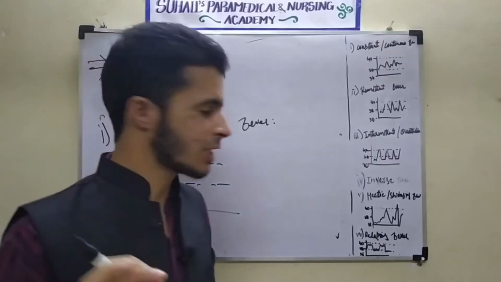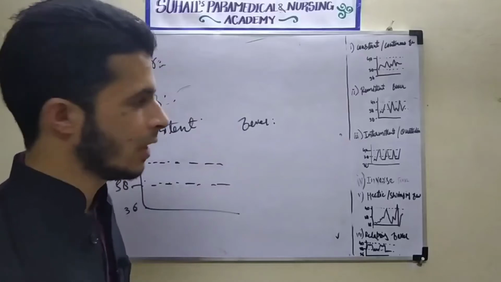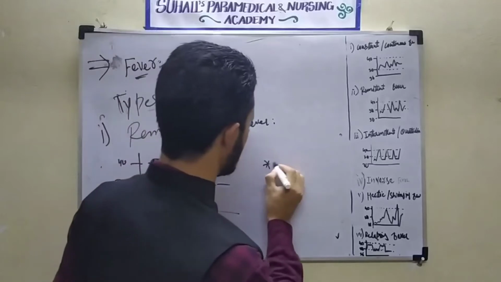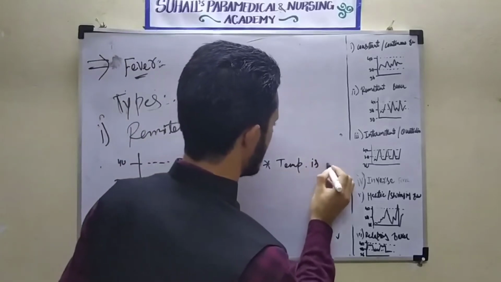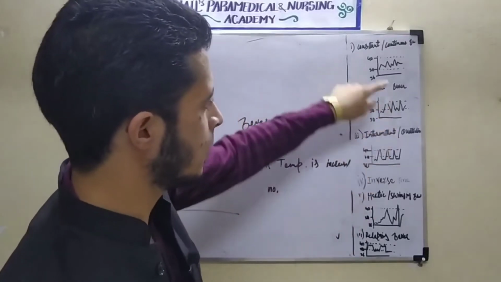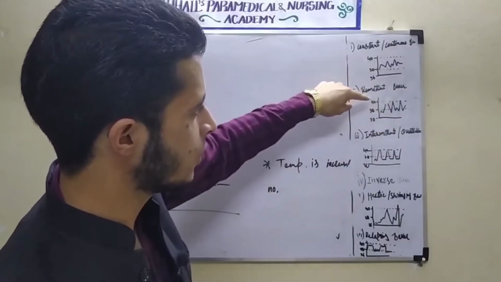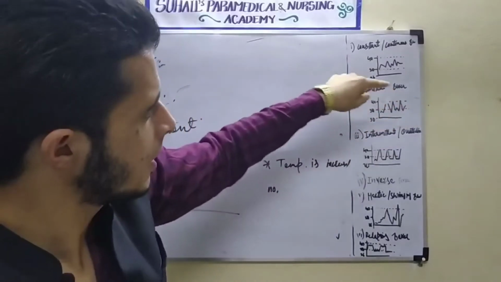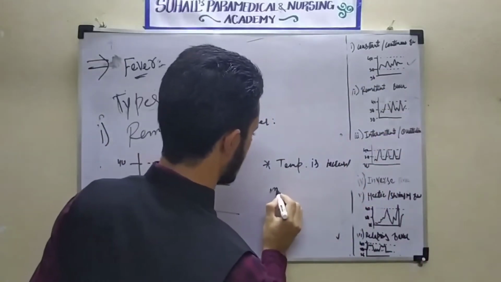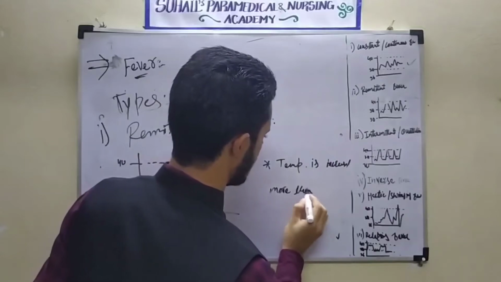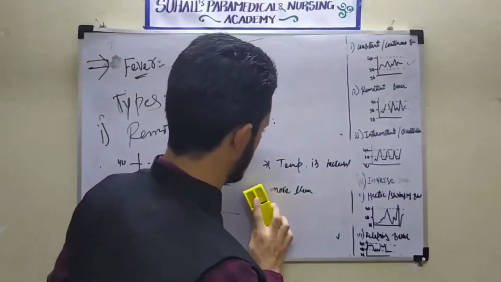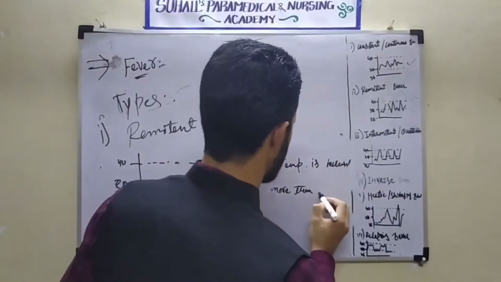See here, what I am going to explain is remittent fever. In case of remittent fever, the temperature will not be increased by more than 2 degrees Celsius here. Here there is a possibility of how much the temperature will be increased. Here the temperature was increasing within 2 degrees. Yes, the temperature increased more than 2 degrees Celsius.